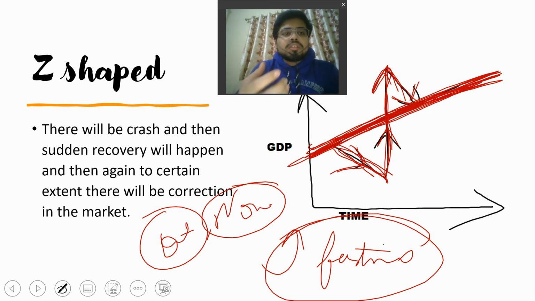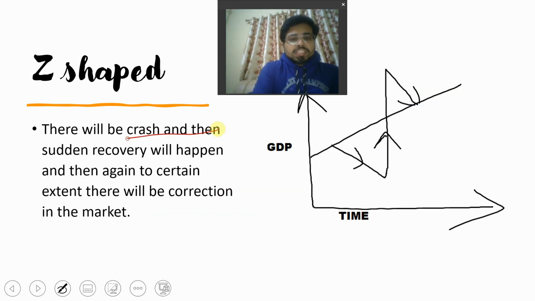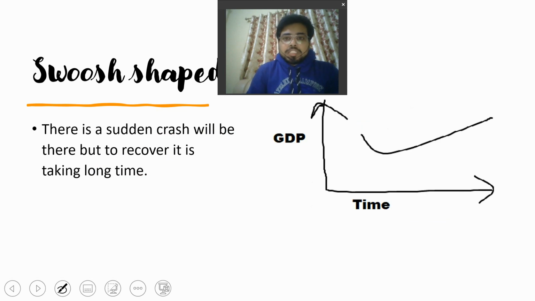So the economy will crash, then it will rise more than the normal line, and then again it will fall and come near your normal line, and then your economy will move normally as per the situation. So Z-shaped recovery means there will be a crash and then a sudden recovery, and then again, to a certain extent, there will be a correction in the market as per the normal time. That is your Z-shaped recovery.